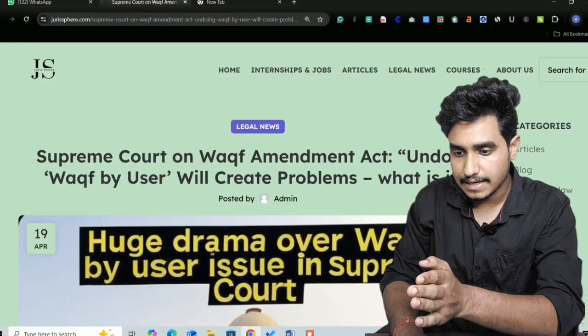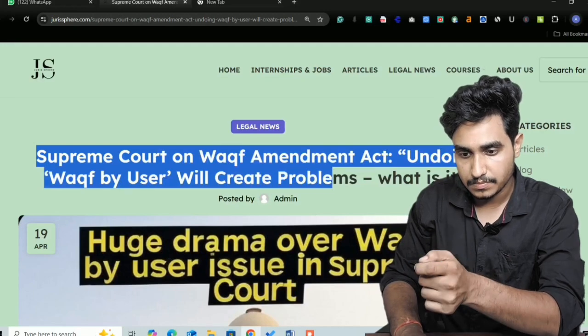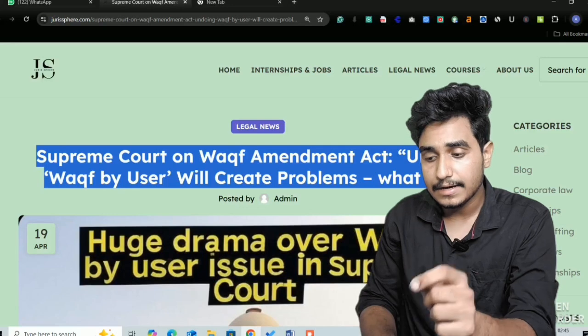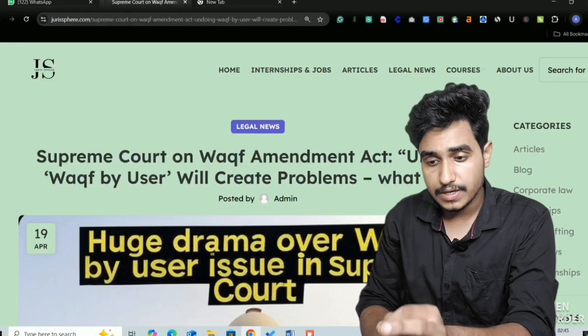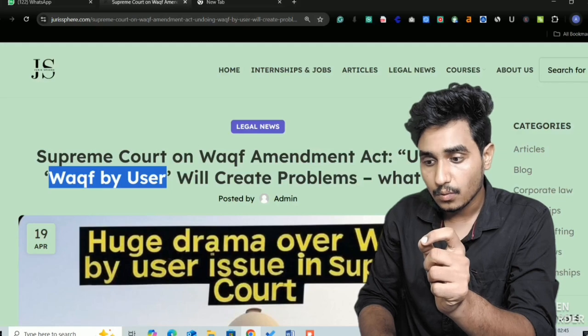As you can see, this is the title of the article: Supreme Court on Waqf Amendment Act, undoing Waqf by user will create problems. While writing the article, make sure that you're focusing on a particular keyword. But what is the keyword here? Let me make you understand that as well. Let's take an example. The title of the topic is Supreme Court on Waqf Amendment Act undoing Waqf by user will create problems. So here in this article, the main keyword, that is the focus keyword of the article, is Waqf by user.